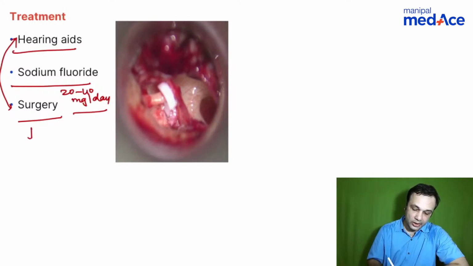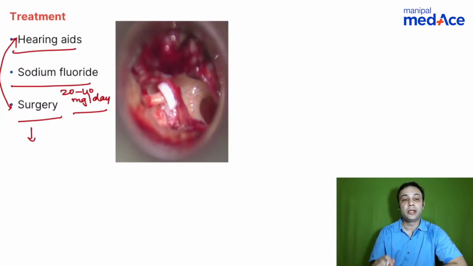So when you talk about surgery, you need to know what are the contraindications for surgery. So what are the contraindications for surgery? You have the only hearing ear, association with Meniere's disease, patient not willing for surgery. So these are a few absolute contraindications for doing a stapedotomy.